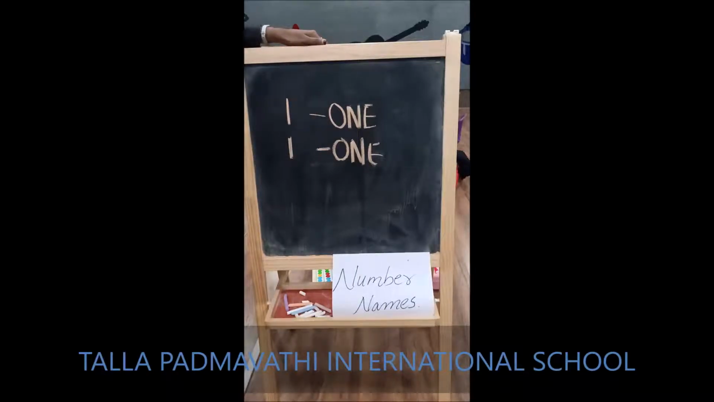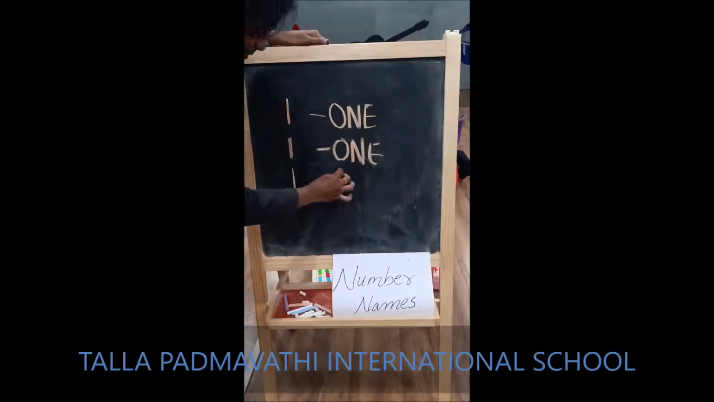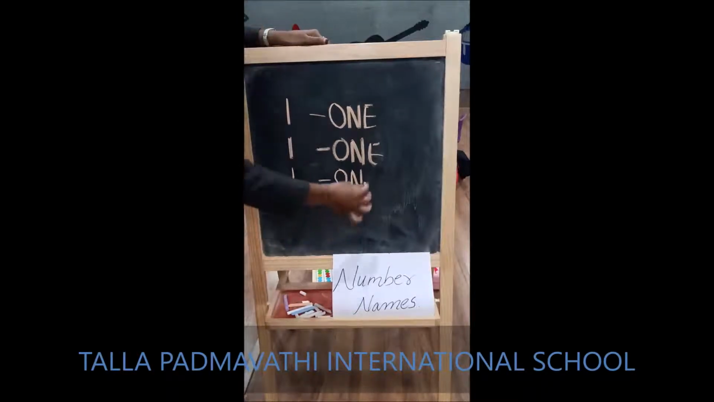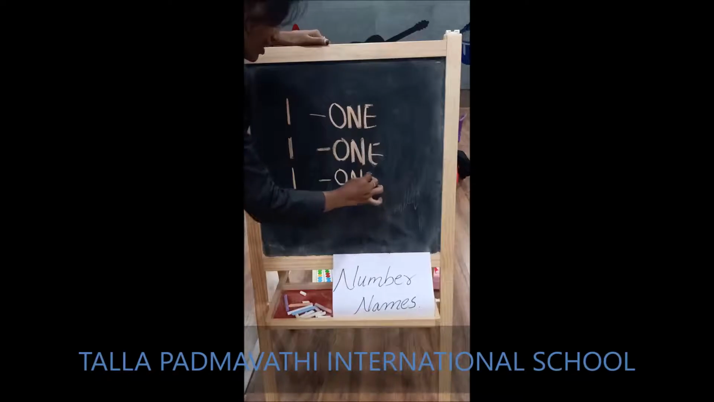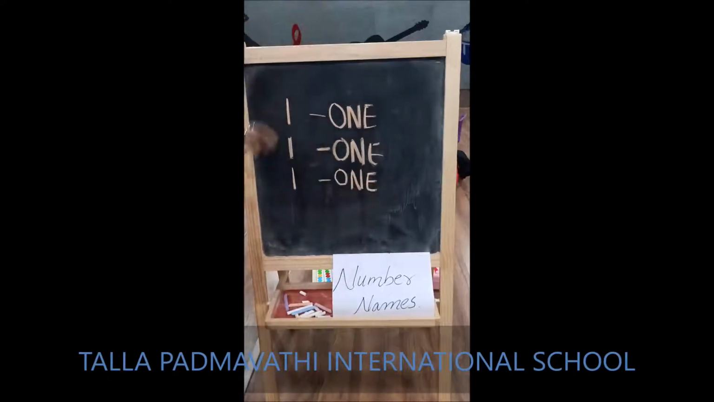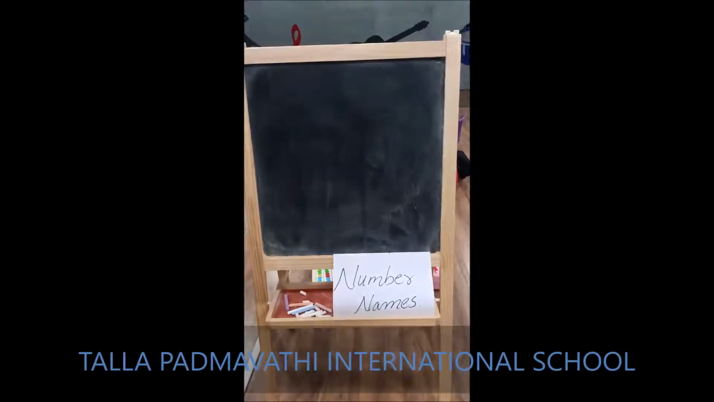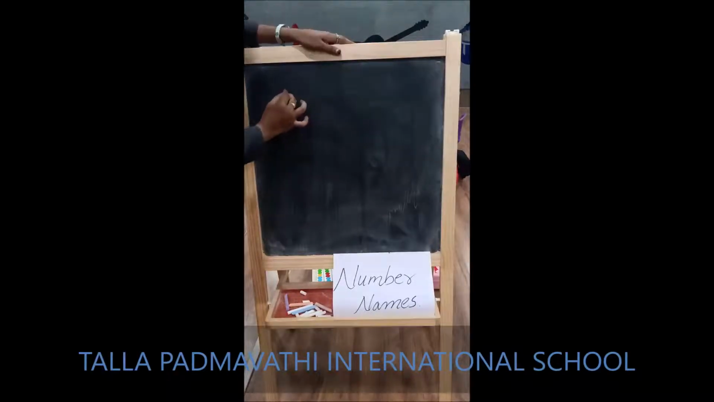Children, now will you be telling me the spelling? Come on, go ahead. Okay. O N E. Very good. O N E. 1. What is the next number? 2.